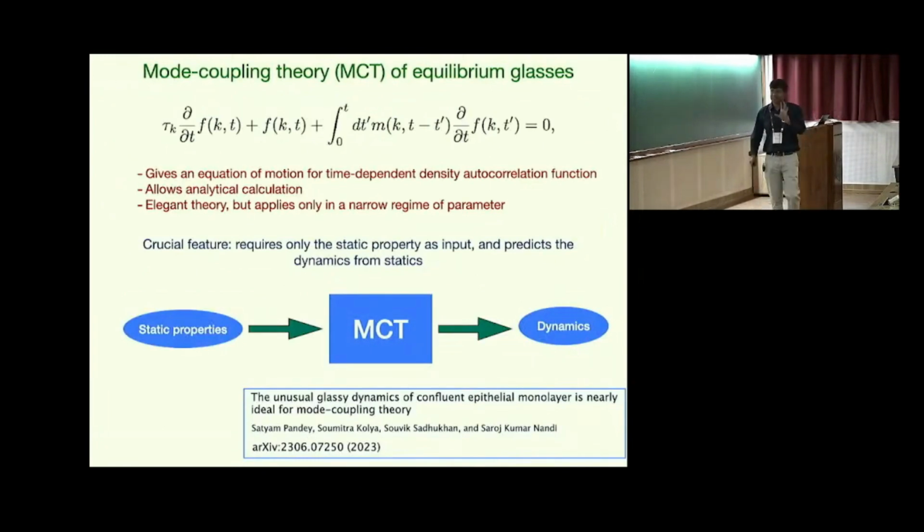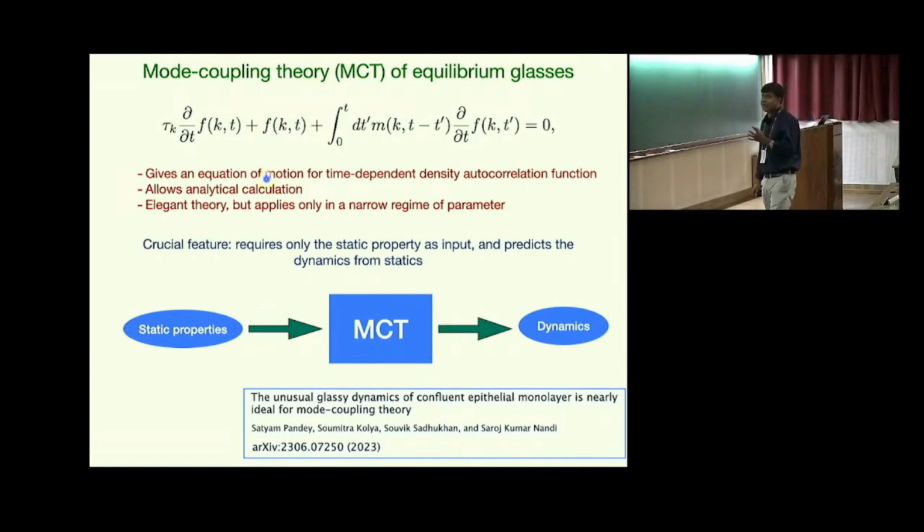So just briefly, the mode coupling theory gives an equation of motion for the time-dependent density autocorrelation function. It allows an analytical calculation, and this makes this theory quite popular, despite the fact that the theory for the particulate system is actually applicable only in a very tiny regime. It fails very close to the glass transition, even above the glass transition temperature. Despite that, it remains quite popular. It is an elegant theory, but the applicability is very narrow.